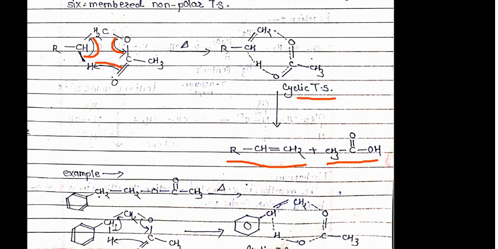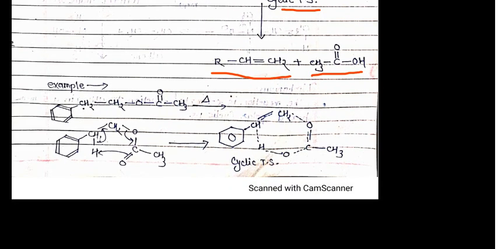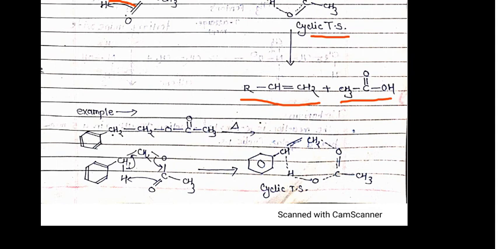Let us see an example of pyrolytic elimination, that is, the pyrolysis of acetate. Here is the first example. The reaction gives the formation of an alkene.